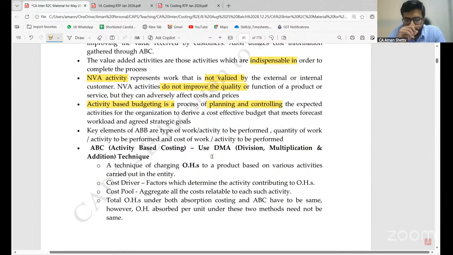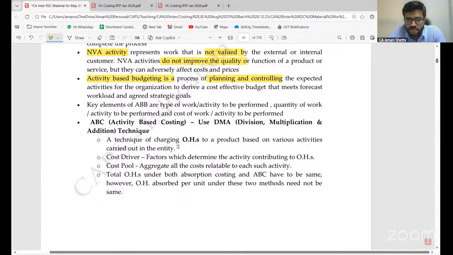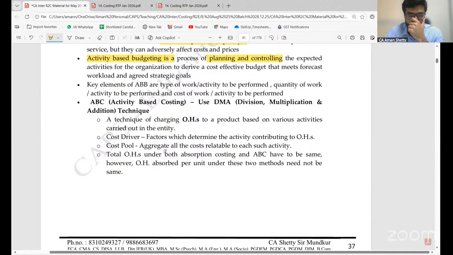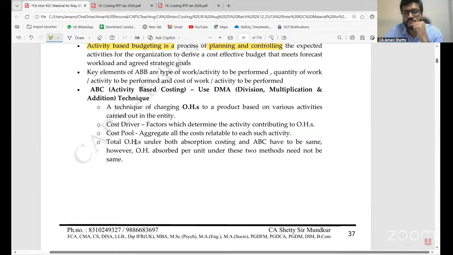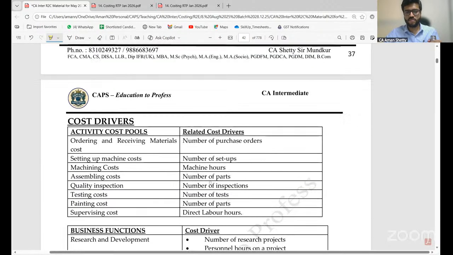ABC, that is activity based costing, uses the DMA technique: division, multiplication, and addition. A technique of charging overheads to a product based on various activities carried out in the entity. Cost driver: factors which determine the activity contributing to overheads. Cost pool: aggregate of all the costs relatable to each such activity. Total overheads under both absorption costing and ABC have to be the same. However, overheads absorbed per unit under these two methods need not be the same.